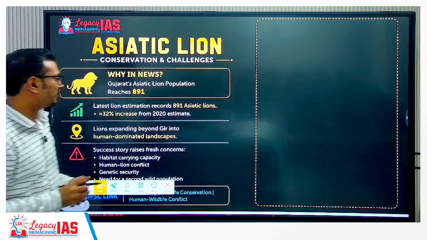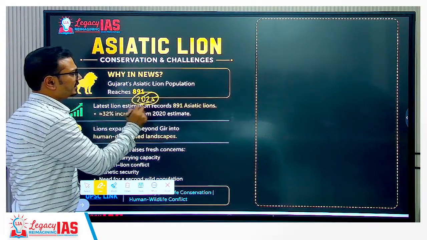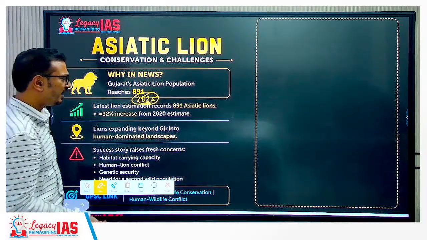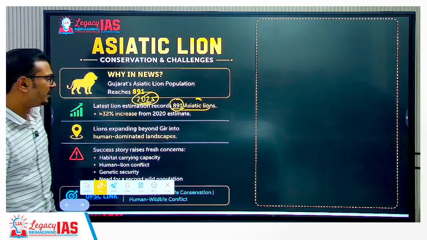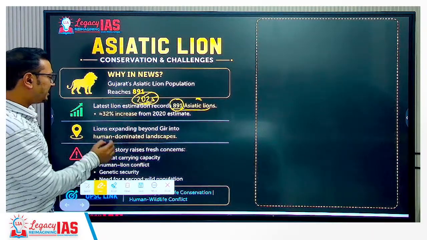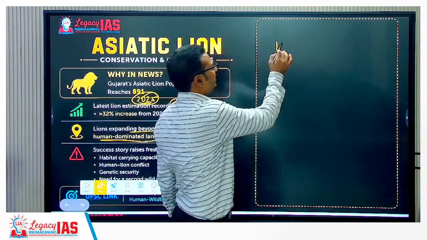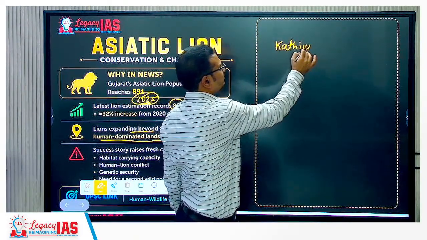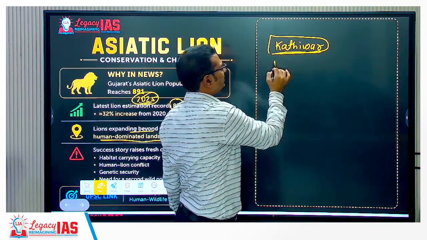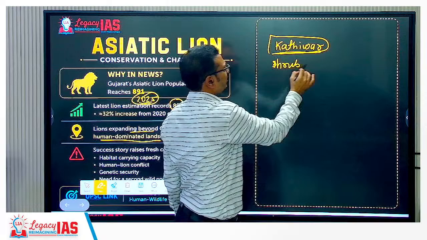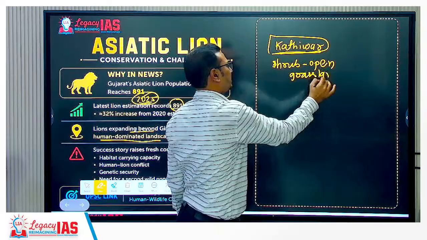We are expecting a question. Now the latest, in 2025, the census, which is carried out every 5 years for Asiatic lions, counted 891 Asiatic lions. So this is a very important success story, and lions are expanding beyond Gir forest. Gir is the area in Gujarat, Kathiawad Peninsula, right? Kathiawad Gir forest is there. It is largely shrub and open grassland forest. So that is the habitat for these Asiatic lions.